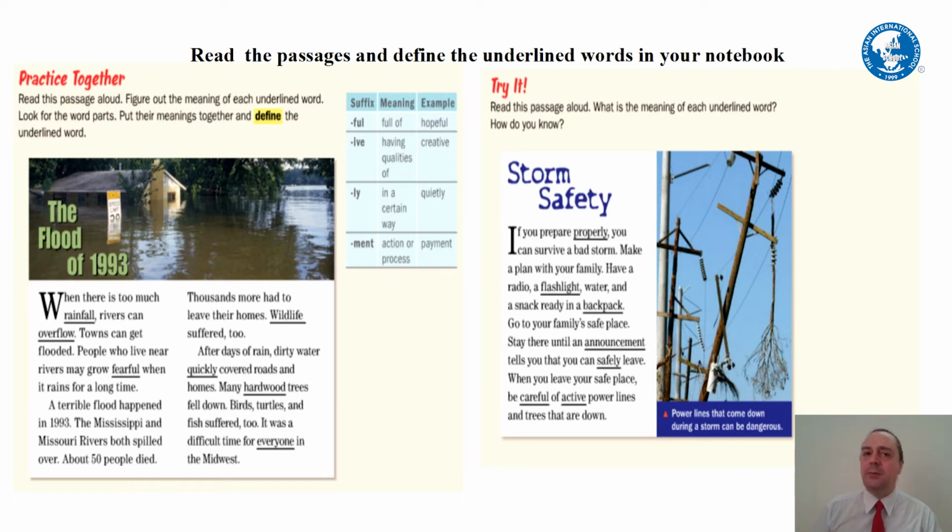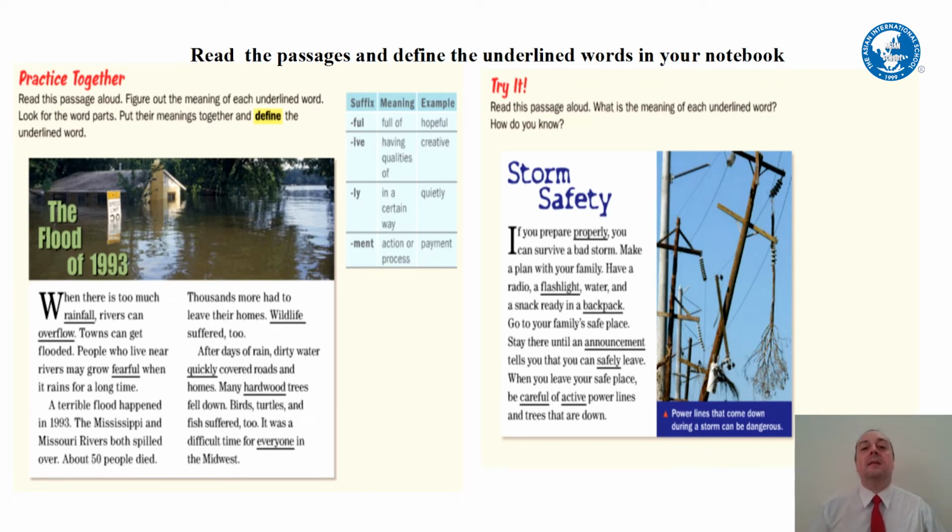About 50 people died. Thousands more had to leave their homes. Wildlife suffered too. After days of rain, dirty water quickly covered roads and homes. Many hardwood trees fell down. Birds, turtles, and fish suffered too. It was a difficult time for everyone in the Midwest.